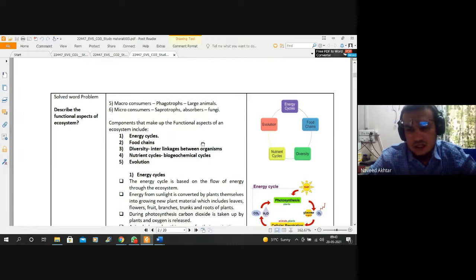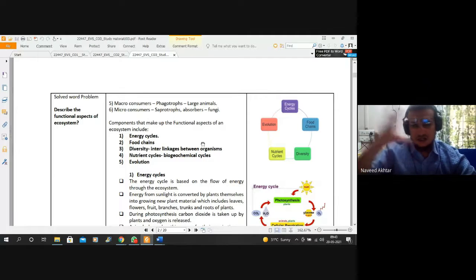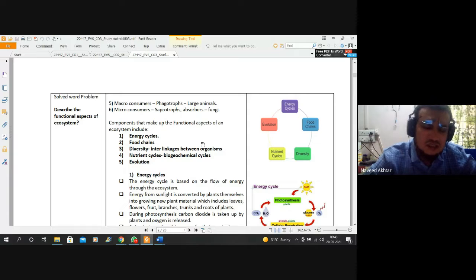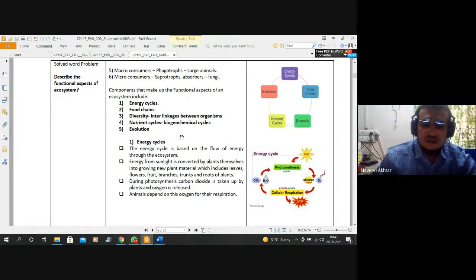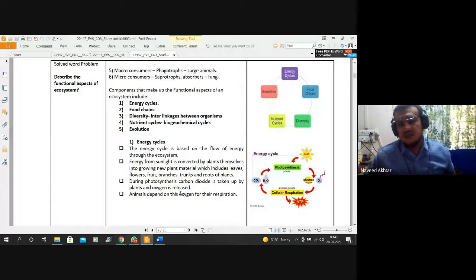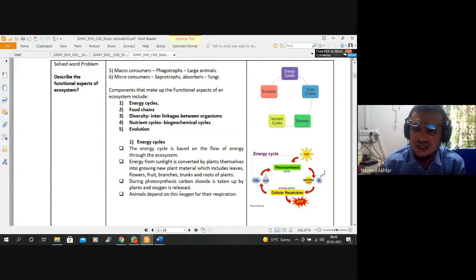Many herbivorous animals eat the plants and get energy from them. Then carnivorous animals and human beings use the herbivorous animals and plants for their energy resources, and from their waste, that is utilized by the roots and plants, and then this cycle, the food cycle or energy cycle, is continuous.